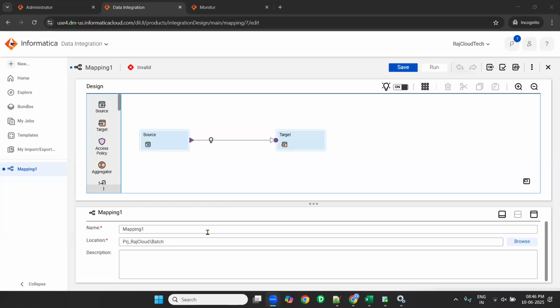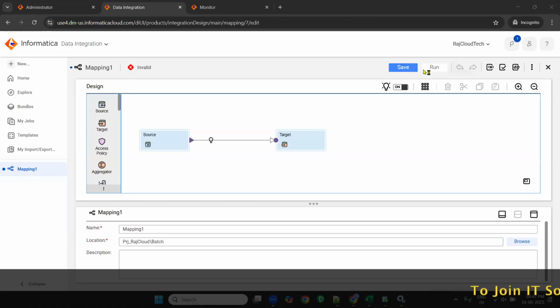Okay, so now what to do? We created a mapping. Now we need to configure source and target. See now, I'll explain this window. This is Data Integration. The left side window is the navigation window. You can navigate. And this window is the mapping canvas. These are all the transformations we have. And the downside window is the properties window.